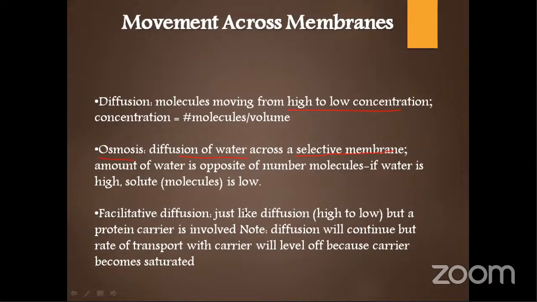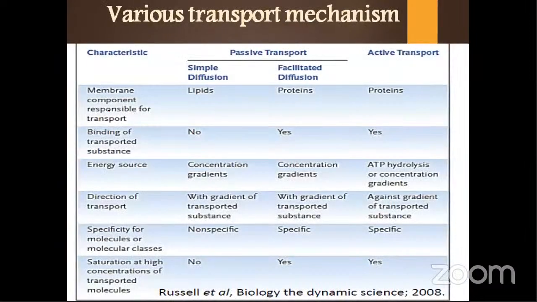And then facilitated diffusion is the process where the diffusion is assisted by some protein molecules. Some carrier molecules are involved in this. Then this table is a summary of your various transport mechanisms. This is very important. All the things I mentioned are present over here. The simple diffusion is for lipids.